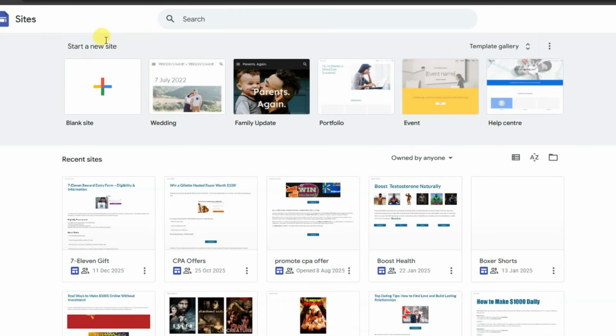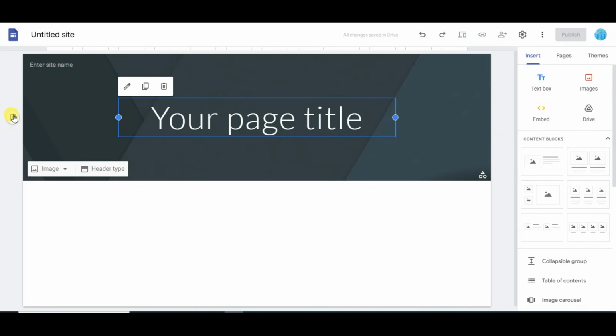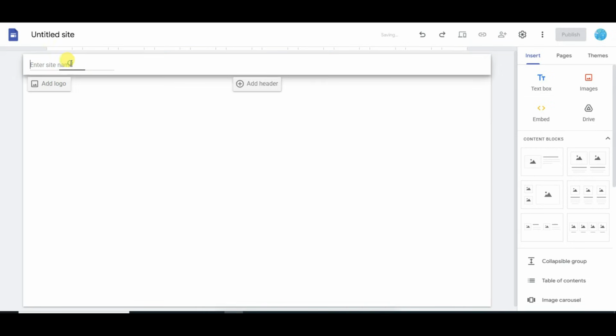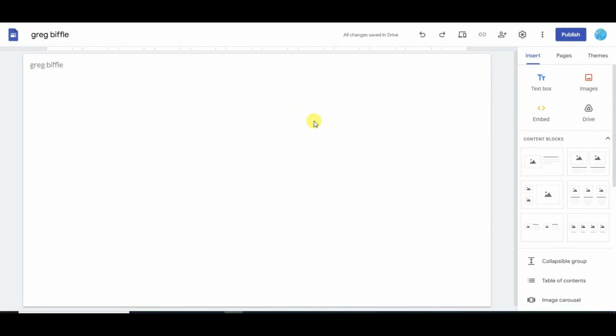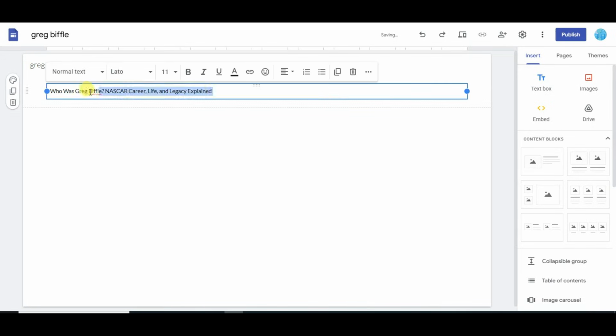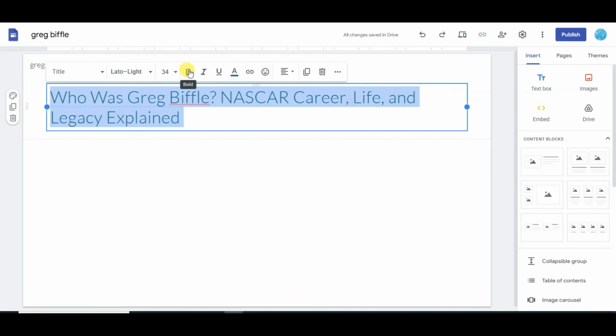You can go on Google Sites. You can click here to open this blank template. Now click here to delete this header section. Type your site name. You can type your title. You can click on the text box. You can type this kind of title here. Now you can click here. You can select the title style. You can click here to make it bold.